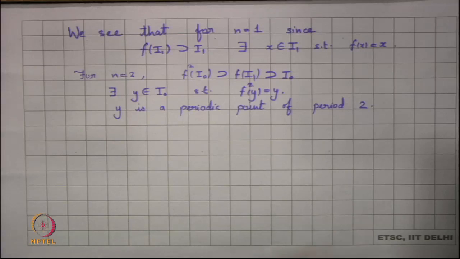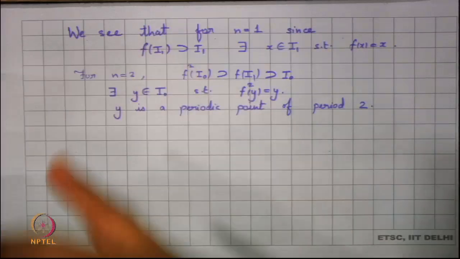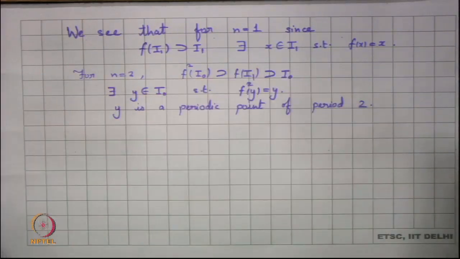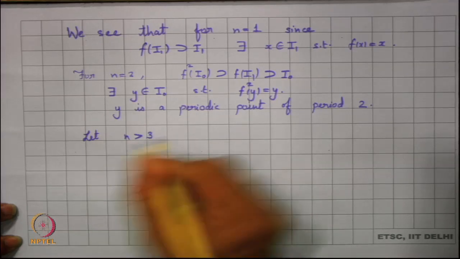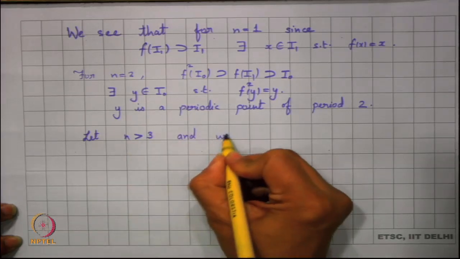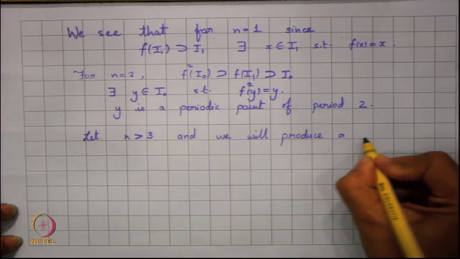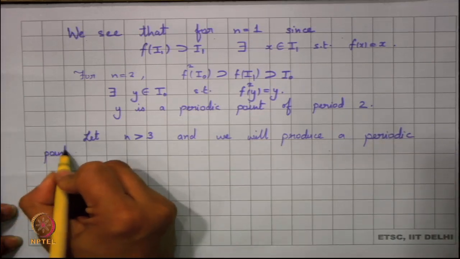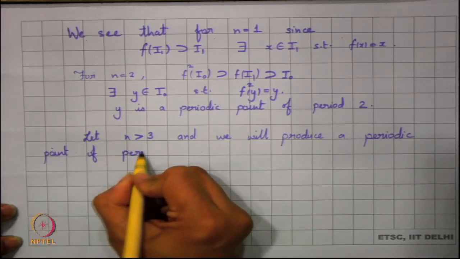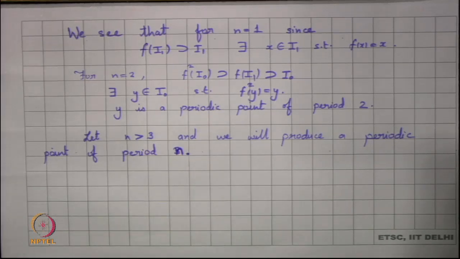Now, we know that y is a periodic point of period 2. So, we have proved the existence of a periodic point of period 1, a periodic point of period 2, and period 3 is already given to us. So, now we can assume that n is greater than 3 and we will produce a periodic point of period n.